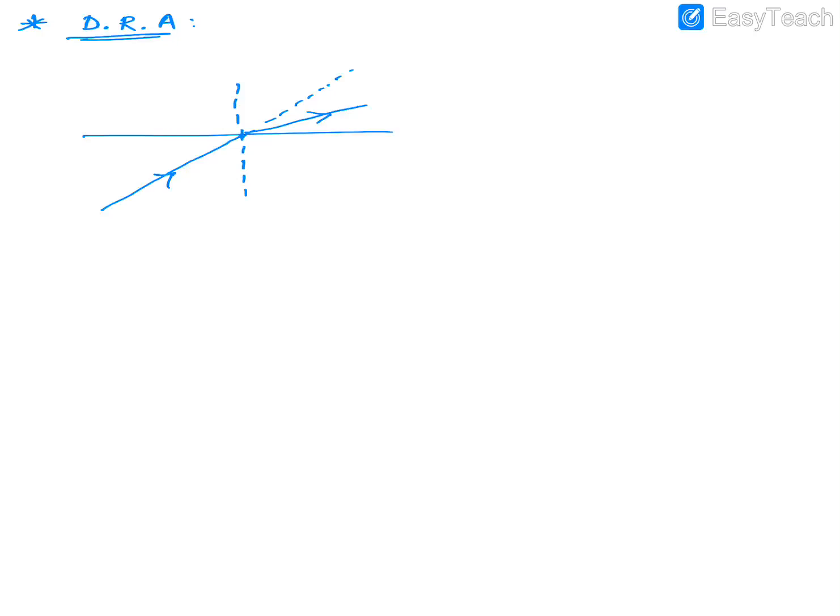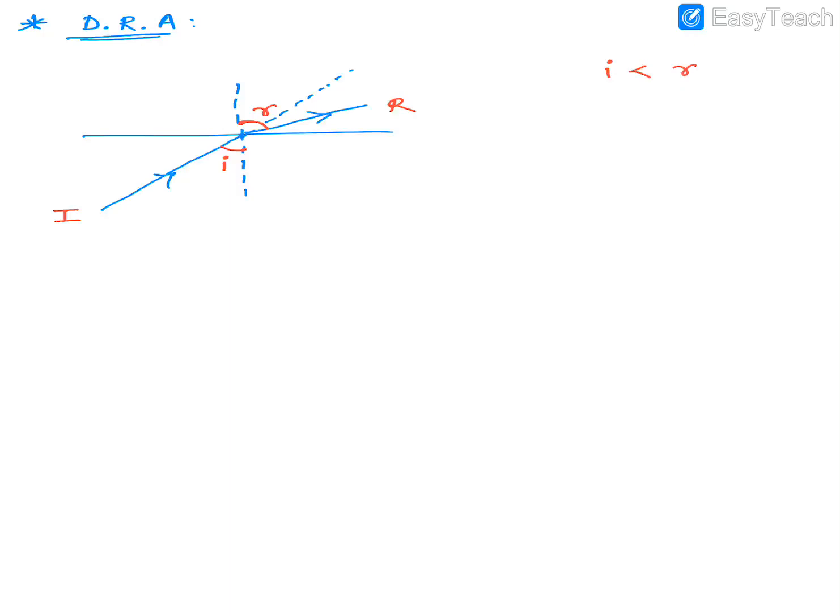So see, once again, this is called as what? Incident ray. This is called as what? Refracted ray. This is called as what? Angle of incidence, and this is called as what? Angle of refraction. So if you notice, first thing, that angle of incidence is less than angle of refraction, and